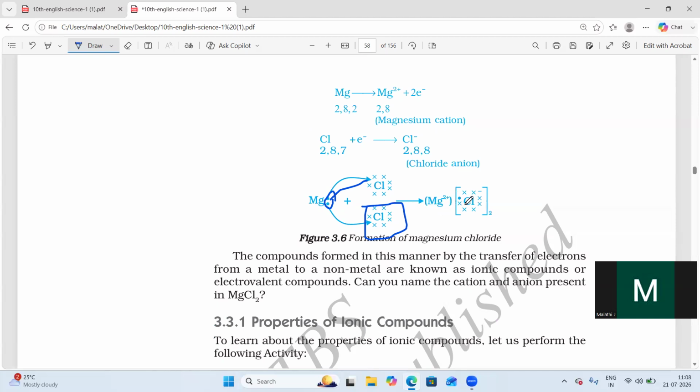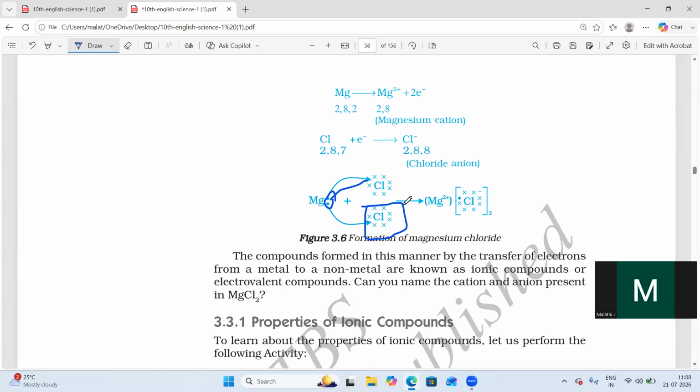Mg2+ and two chlorine atoms, each gaining an electron. One chlorine atom gains 1 electron, another chlorine atom gains 1 electron, so these two chlorine atoms form MgCl2. That depends on valency electrons: how many electrons can be transferred and how many can be accepted.